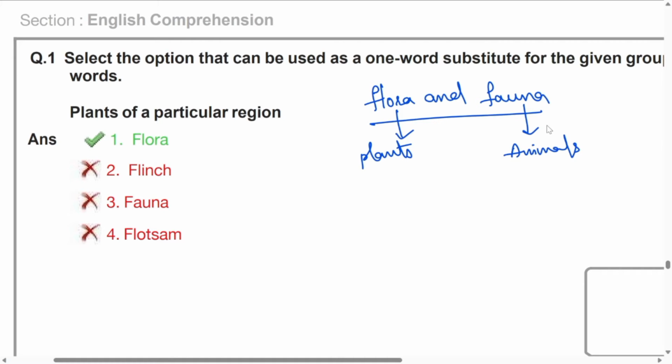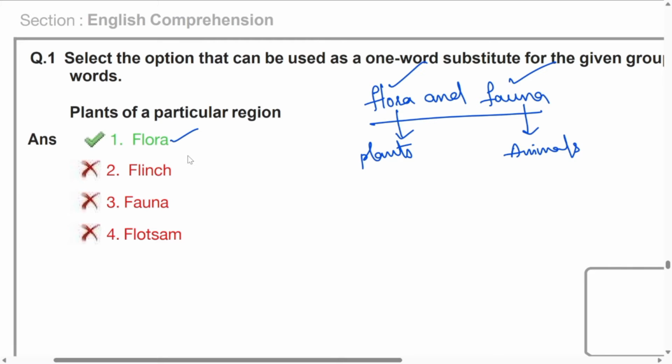Animals are different from one region to another region. Whatever animals belong to one particular region are called fauna, and whatever plants belong to one particular region are called flora. So plants of a particular region, your answer comes with flora.